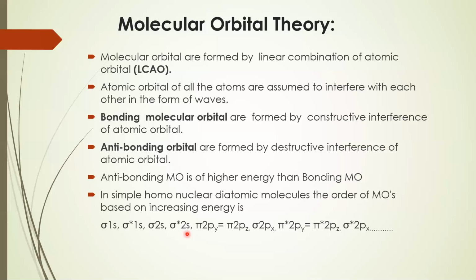Less than sigma star 2s, less than pi 2py, pi 2px. Pi 2py is equal to pi 2px. Is less than sigma 2pz, less than pi star 2py.